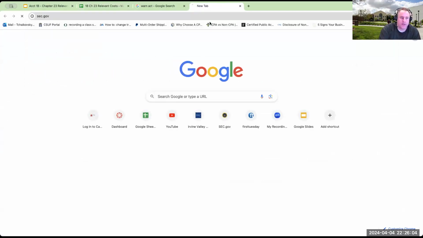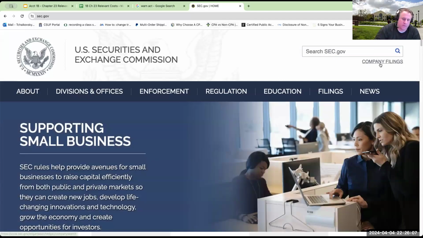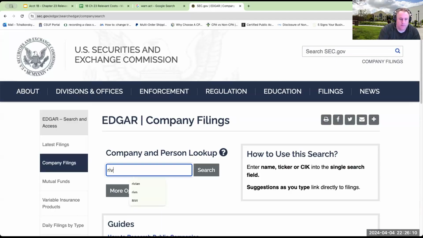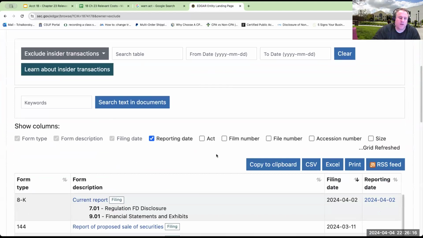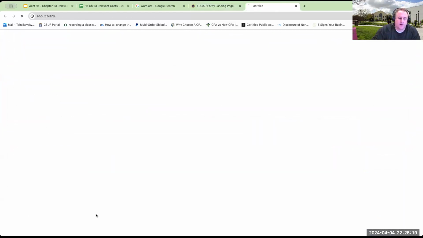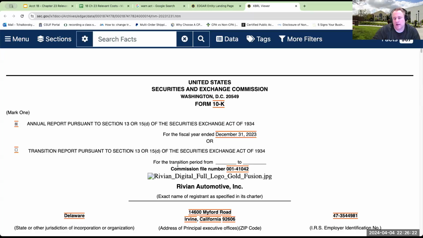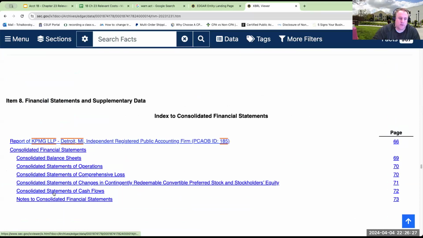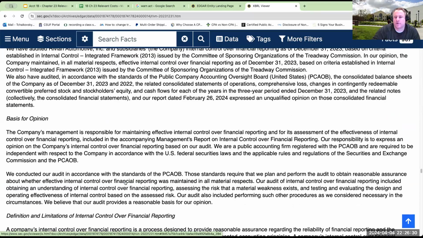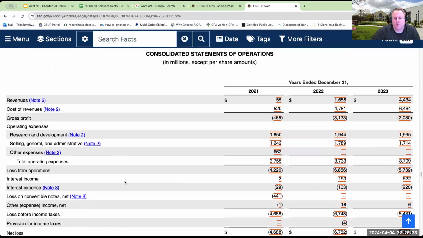And let's just take a look over here at our friends at Rivian. So if I'm coming over here to Rivian Automotive, and I look at their annual report, and I come over here to their annual numbers of their financial statements, let's take a look at their income statements real quick. Boy, oh boy, oh boy. Look what's happening over here. They have no gross profit. They are losing money on every vehicle they're selling.